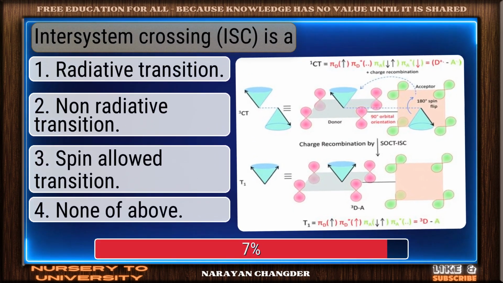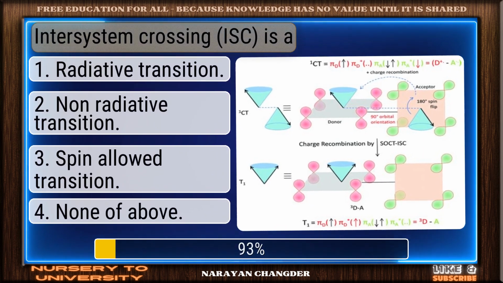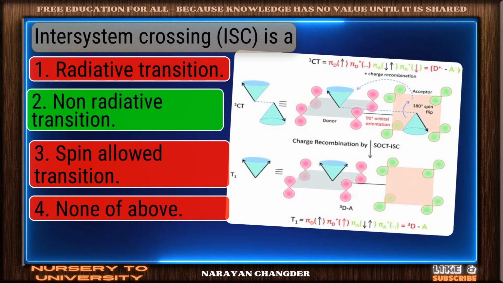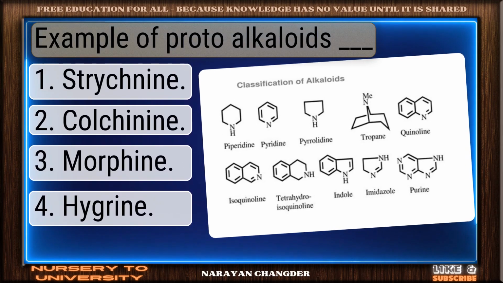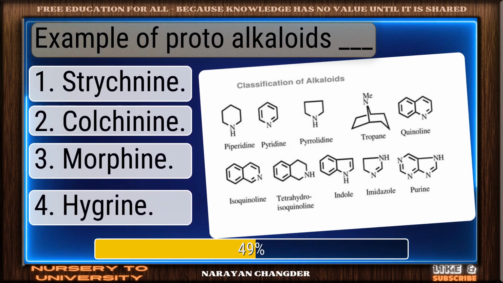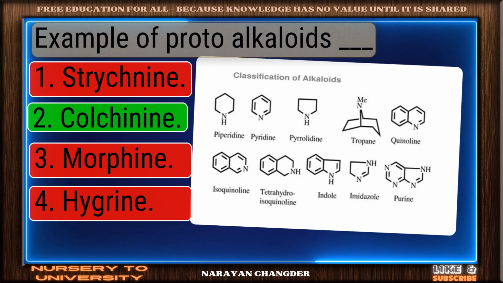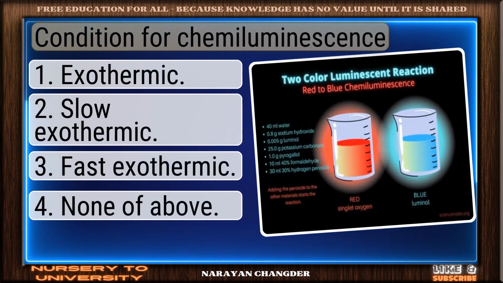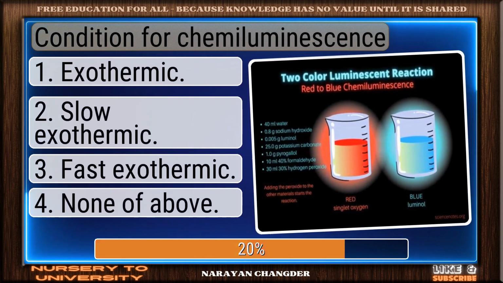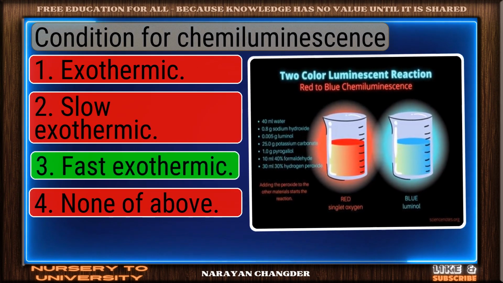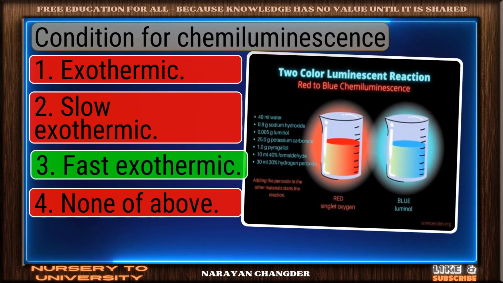Intersystem crossing is a: well done. Non-radiative transition is the right choice. Example of protoalkaloids dash. Sharp thinking. Colchicine is the right choice. Condition for chemiluminescence. Good job. Your answer fast exothermic works well here.